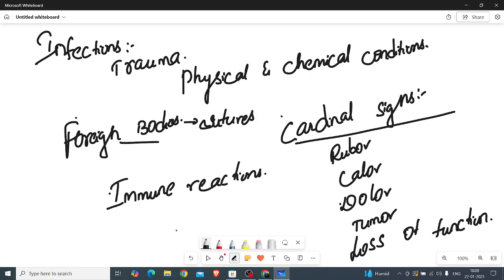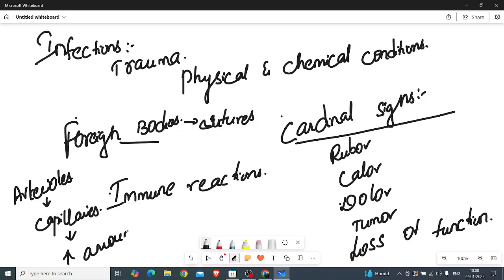So in this process, first the process will start in the arterioles. From arterioles it slowly enters into capillaries. It gradually progresses to capillaries. From capillaries, the amount of blood accumulated over there will increase in that particular area.